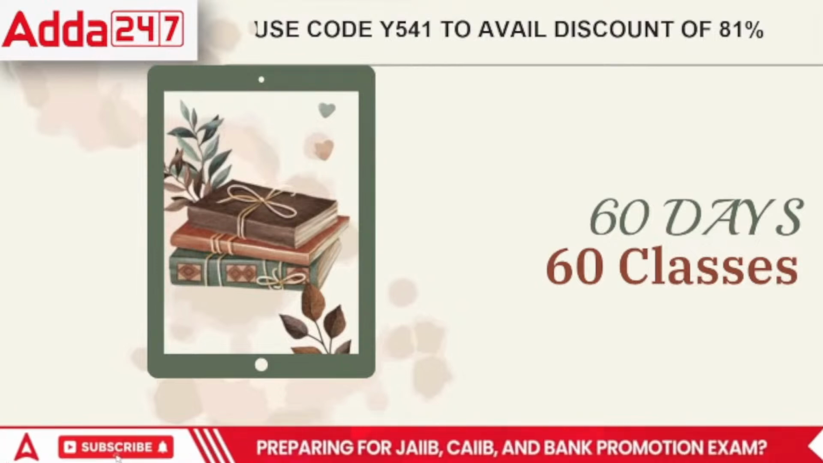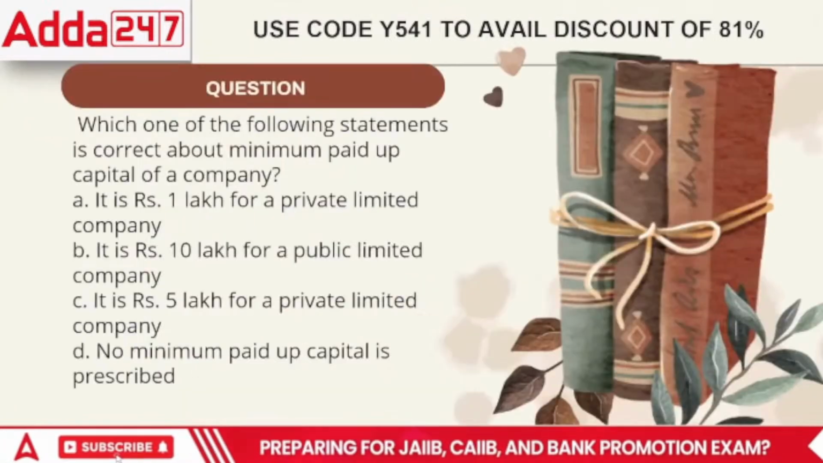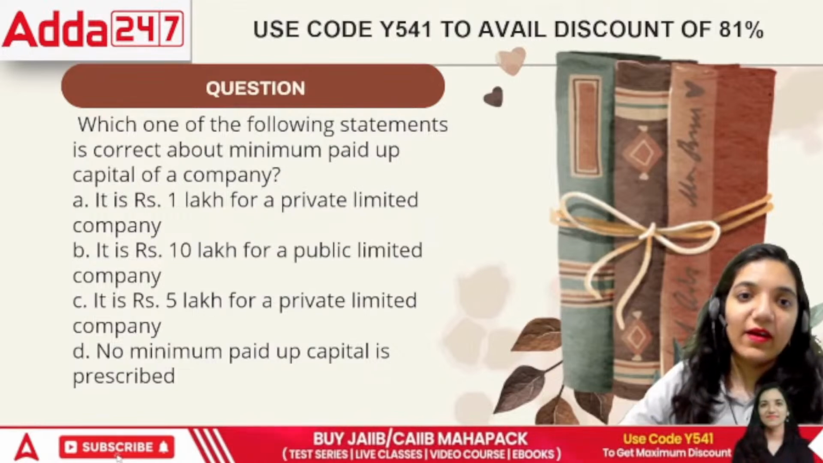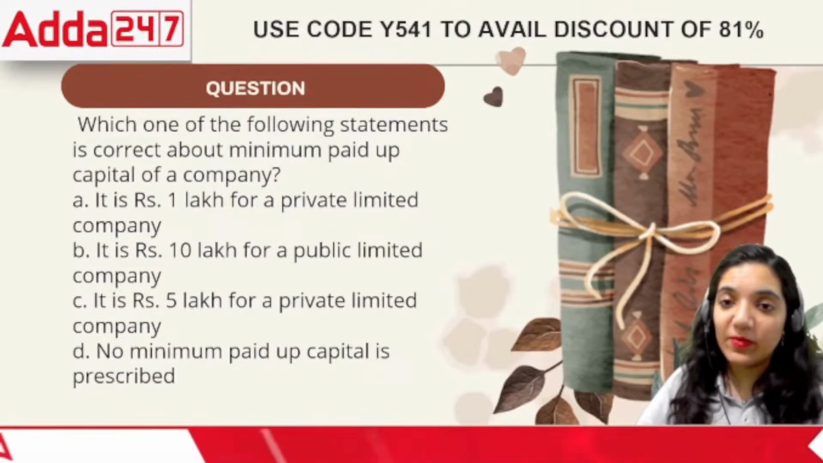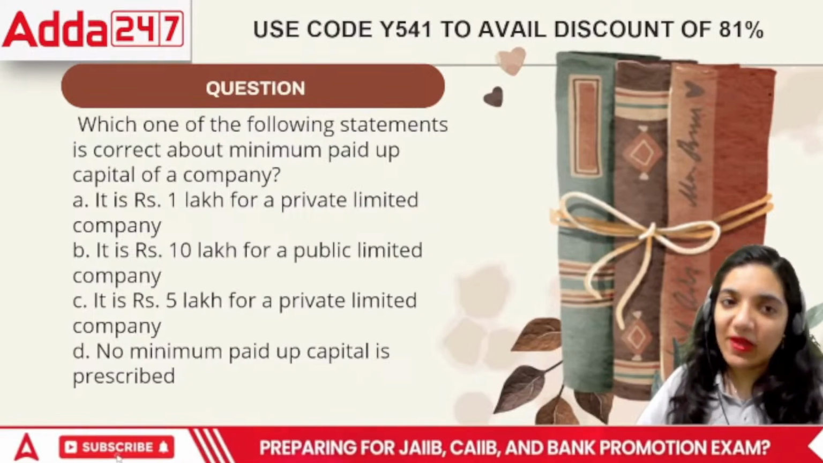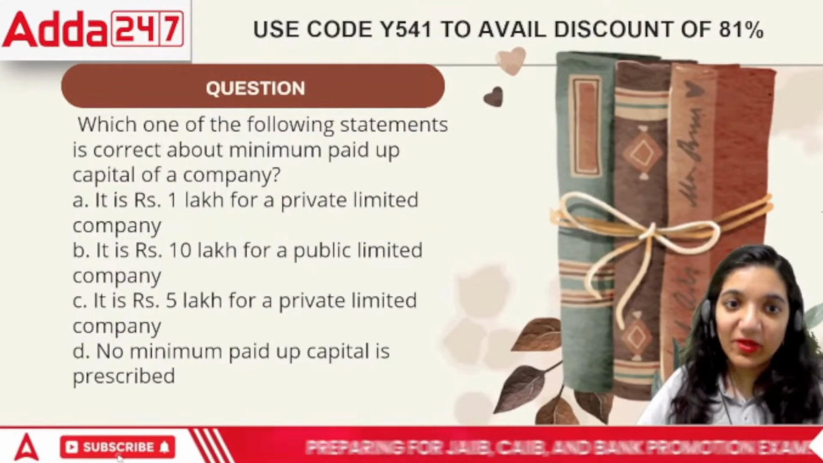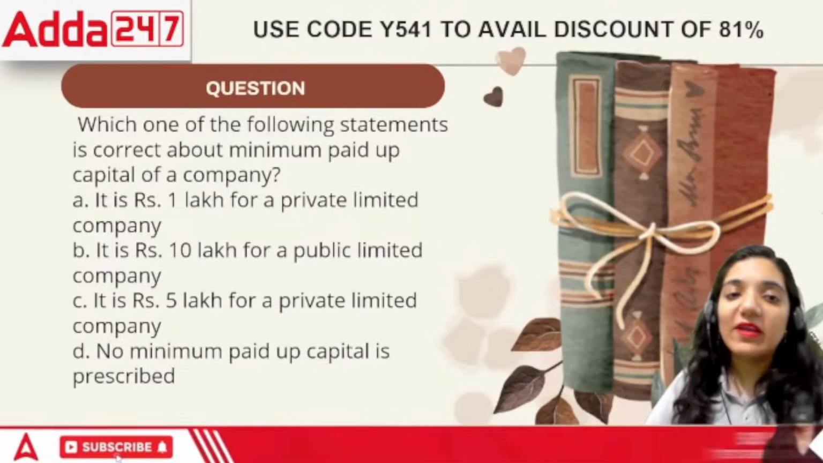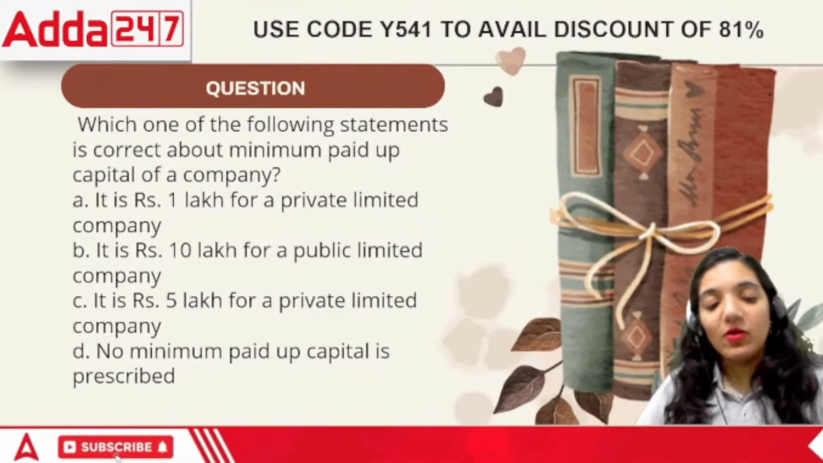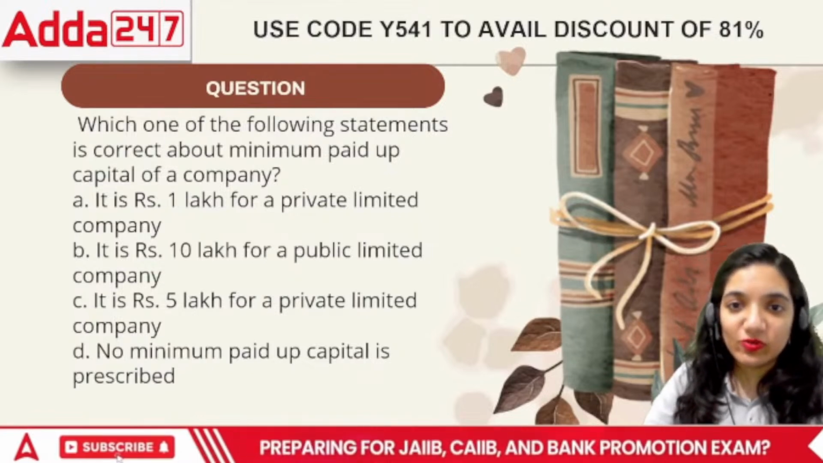The first question says, which one of the following statements is correct about the minimum paid up capital of a company? It is 1 lakh for a private company, 10 lakh for a public company, 5 lakh for a private company, or no paid up capital has been prescribed. Among the following, which one is true?